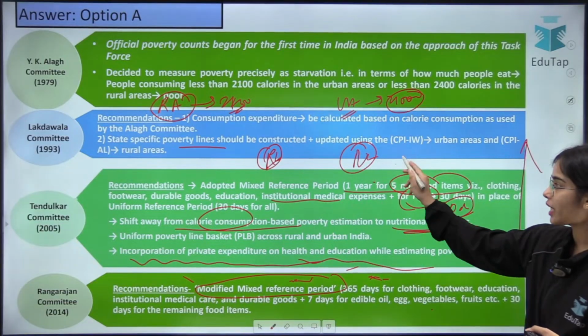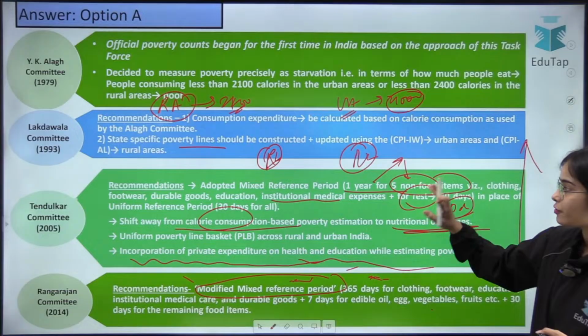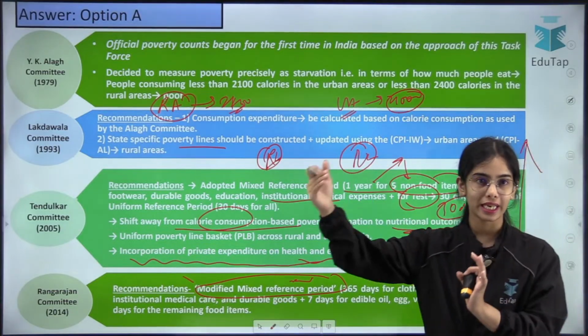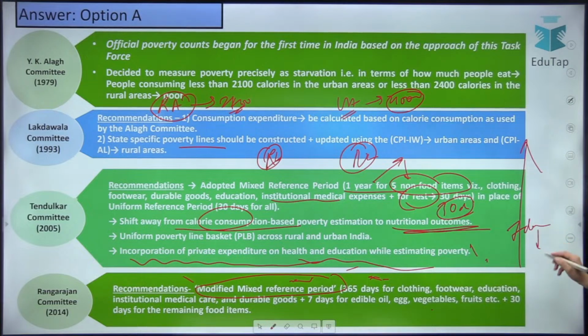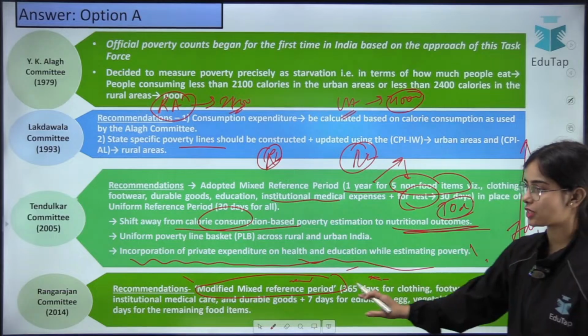As well as, the Rangarajan committee gave the recommendation for a modified mixed reference period, where he said that we have to take 1 year for the 5 non-food items, we have to take 30 days for the other items, but we have to take a time period of 7 days for the food items like vegetables, fruits, eggs and such, and 30 days for the rest of the items.